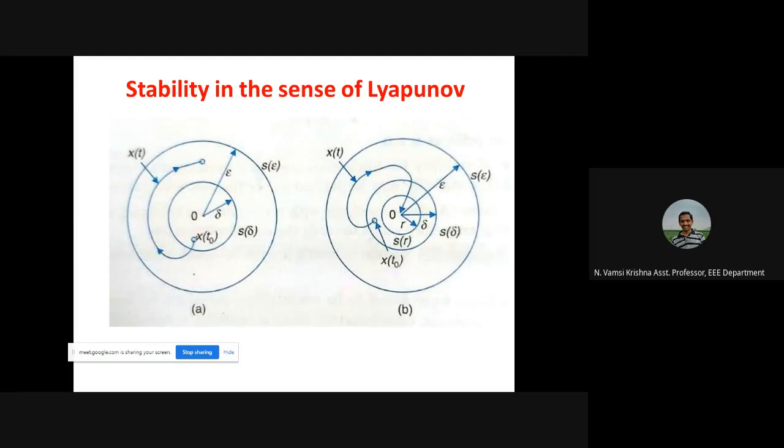So if the initial condition is within this delta, it will not leave this sphere epsilon. If it enters into a small region which is very close to the equilibrium point, this delta is with respect to the initial condition, and this small r is further less than delta. If the trajectory enters this zone, as t tends to infinity, it will definitely reach the equilibrium point. Then we can say that the system is asymptotically stable.